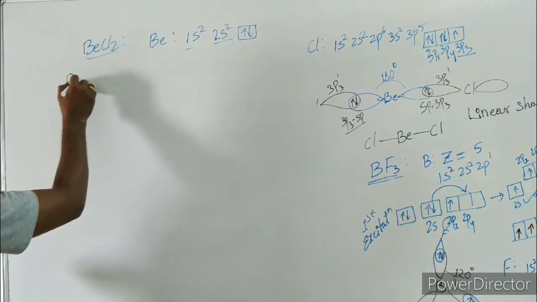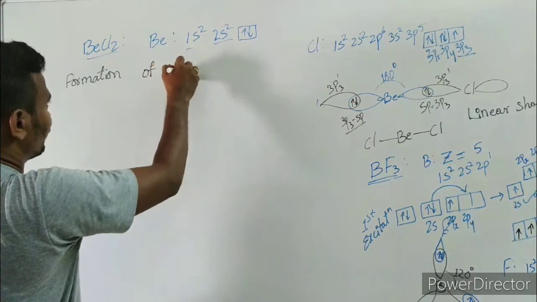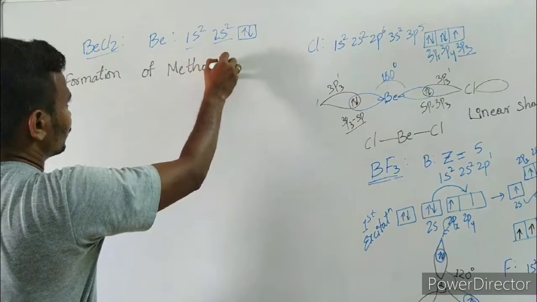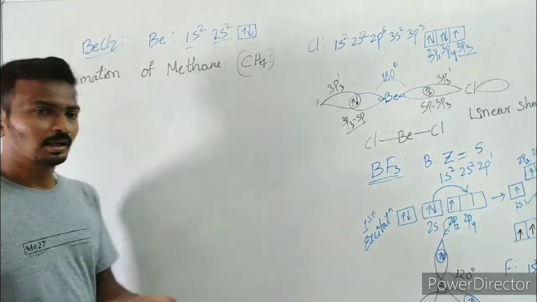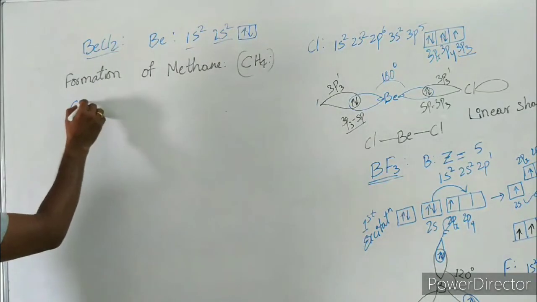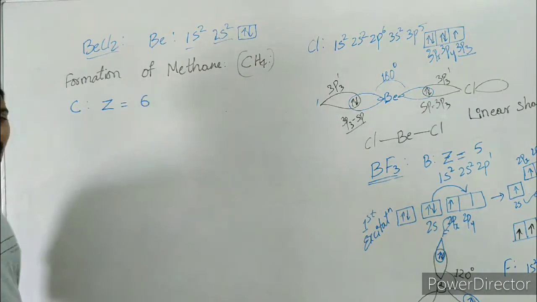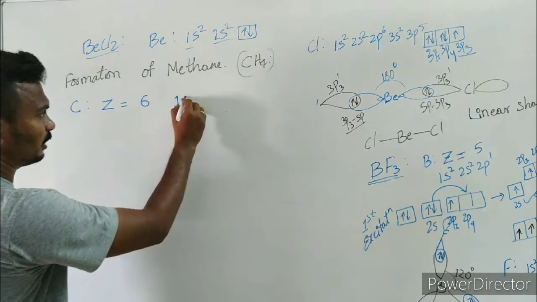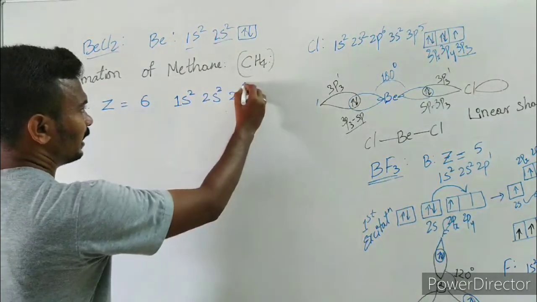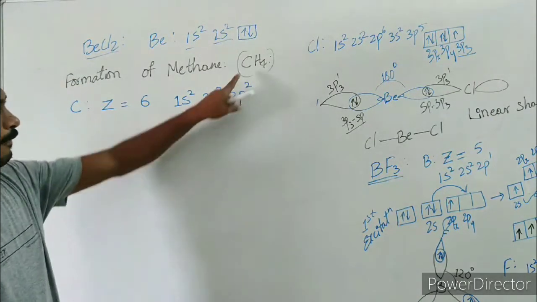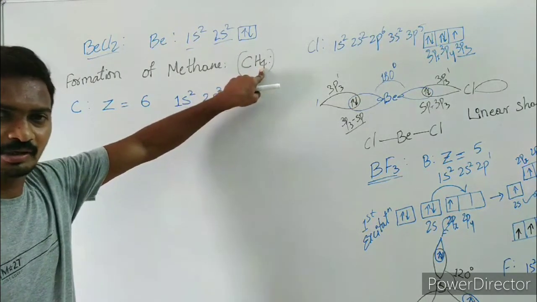Okay, let us take the example of methane. Hybridization or formation of methane. How is this going to be explained? Formation of methane, CH4. Right? You know carbon. What is the atomic number of carbon? It is 6. Right? With the electronic configuration 1s2, 2s2, 2p2. One carbon is forming 4 bonds with 4 hydrogens.